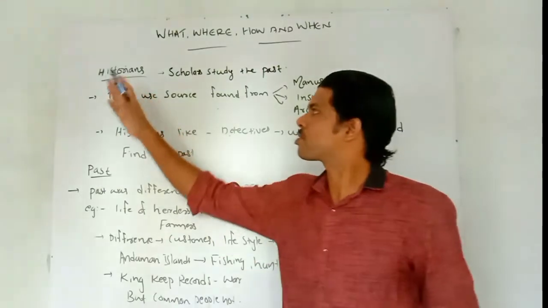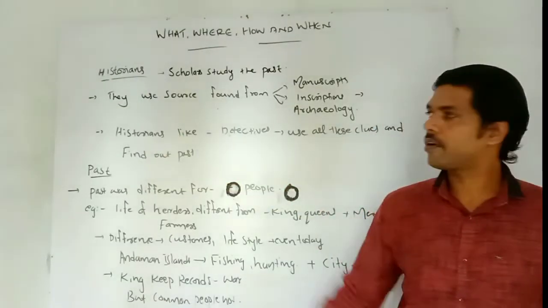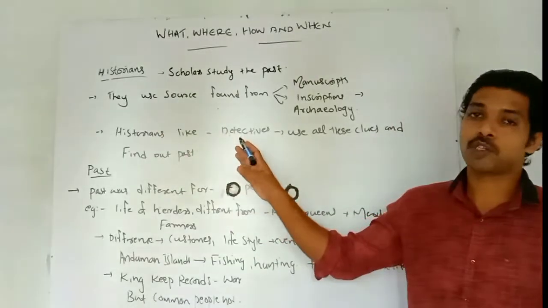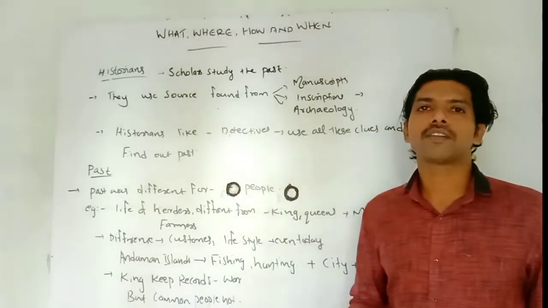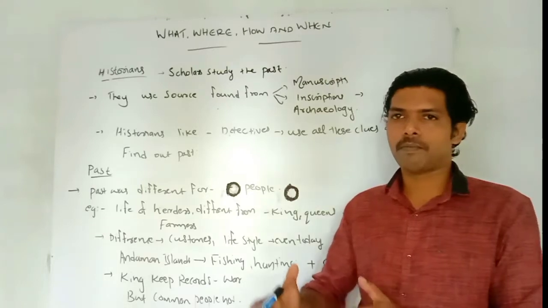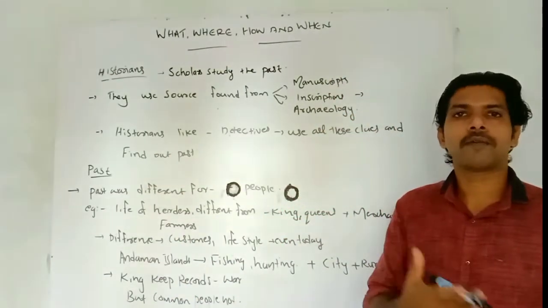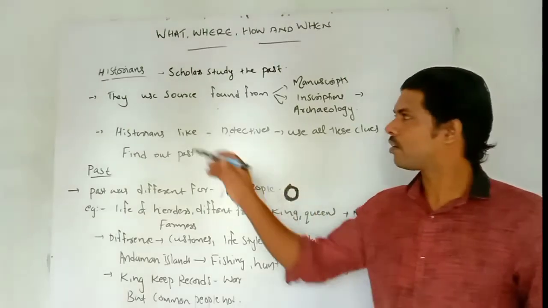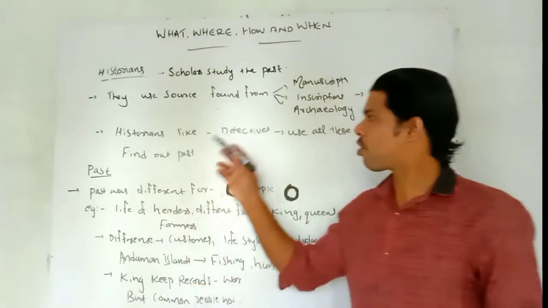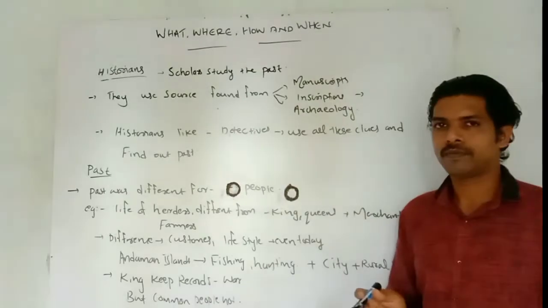So that is what historians do in history. Historians and archaeologists are like detectives. Bit by bit, clue by clue, they find information from the past, and then they write their history. That is the role of historians in our history.